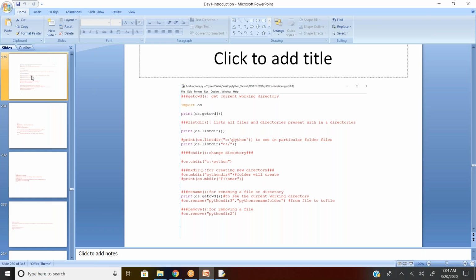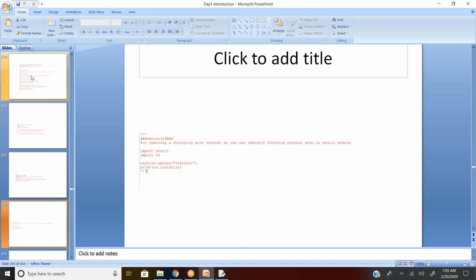So in our last class, we discussed how to import os related to your current working directory, how to handle a file, how to make a file, how to create a new folder, nothing but a new directory, and how to move the files from one directory to another directory. All these things we discussed in the previous class.